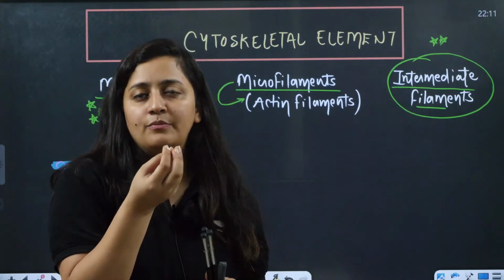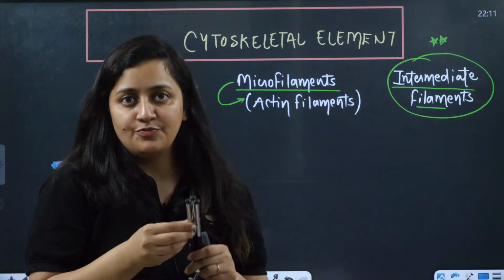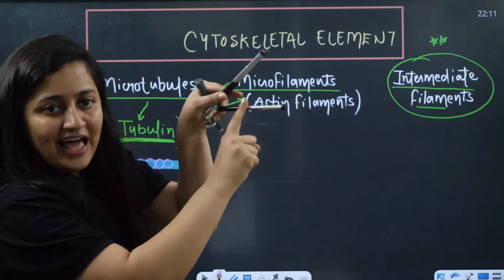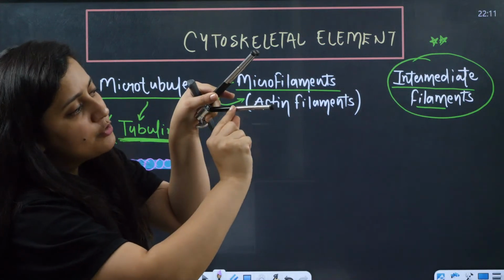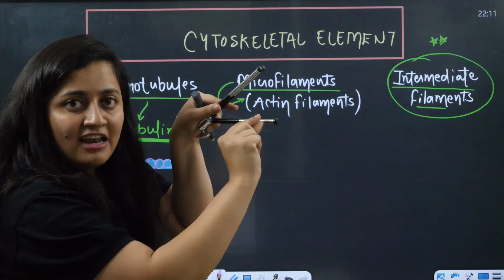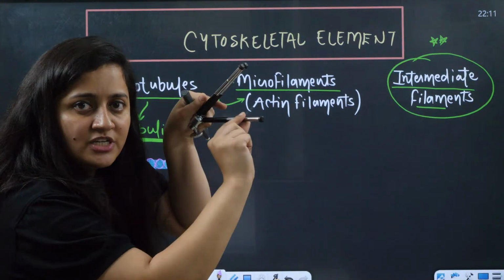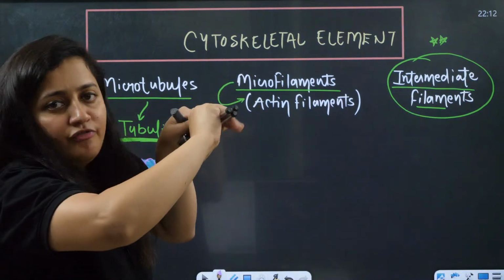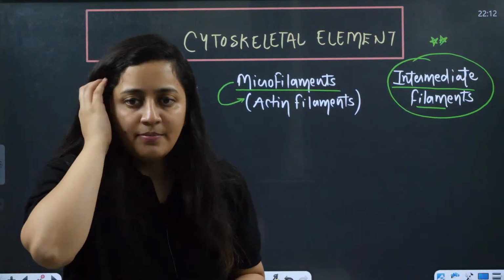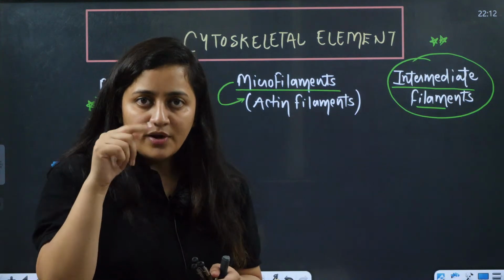When you talk about the microtubule, ultimately its monomer is tubulin protein. It is made up of tubulin protein, but there is a kind of arrangement there. Let's say alpha beta tubulin, alpha beta tubulin, alpha beta tubulin. Many alpha beta tubulins will join and form such protofilaments. Many protofilaments will join and then form one microtubule. Are you getting my example? Are you able to understand it?